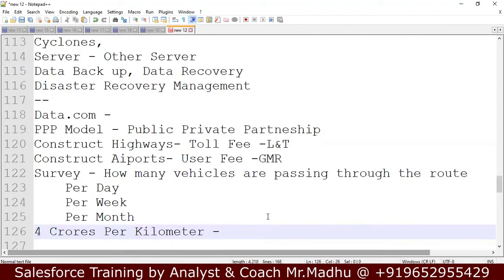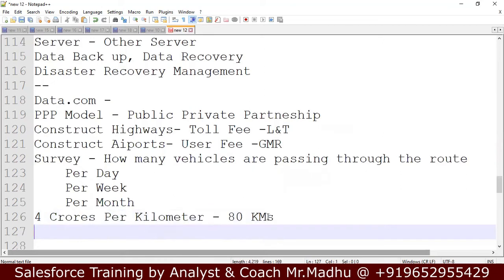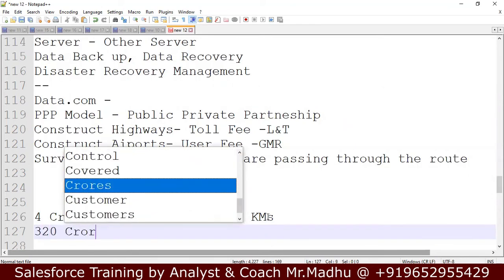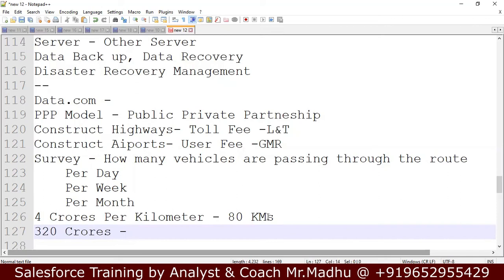For every 80 kilometers, there will be a toll gate. So here 80 into 4, 320 crores they are investing. A private company is investing 320 crores to construct a road.